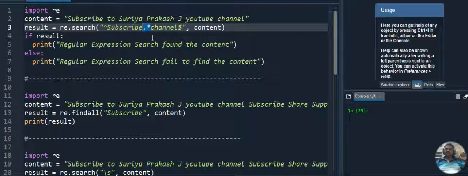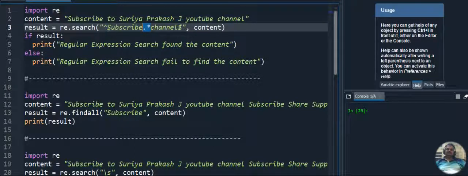I am searching for the first string, subscribe, and the last string, channel. If this is available, then my search result will display "regular expression search found the content". Otherwise it will display "regular expression search failed to find the content". That is the output I plan to display.